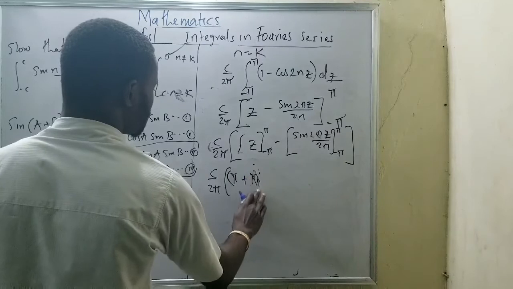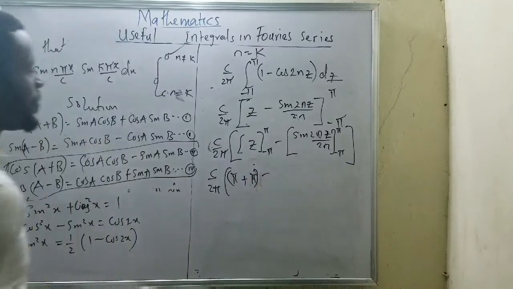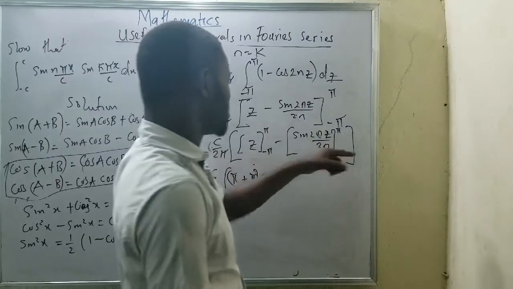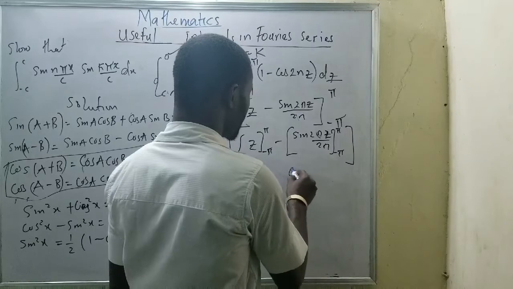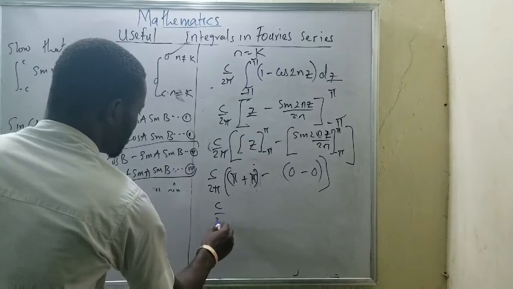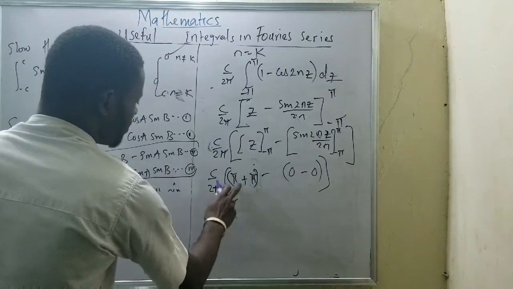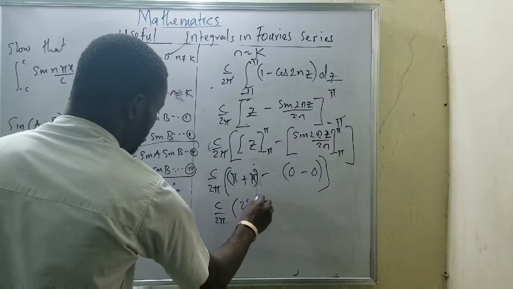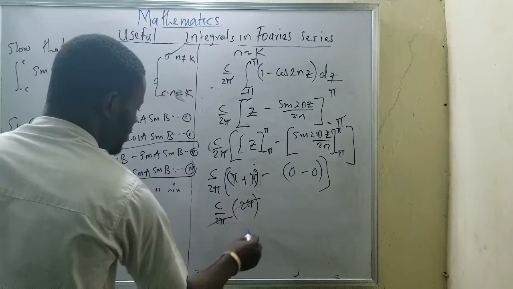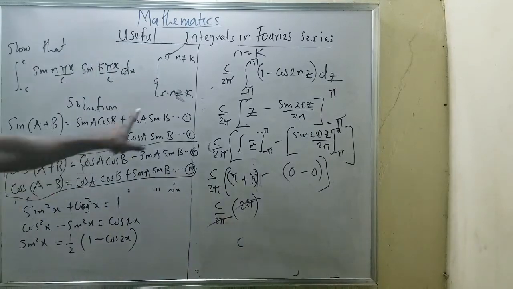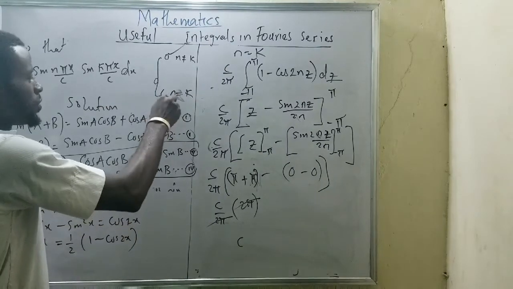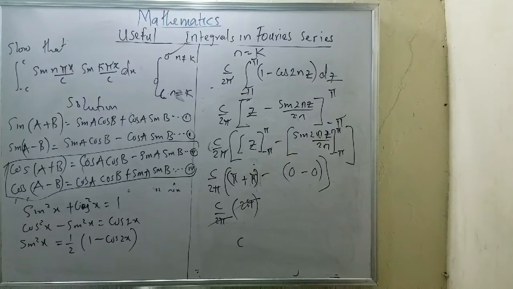Normally sine 180 is always 0. It means I'll be having 0 minus 0, which is nothing to do with it. This will cancel this, which is equal to c. Can you see that when my n equals k, it produces c? That is what I'm trying to work on.